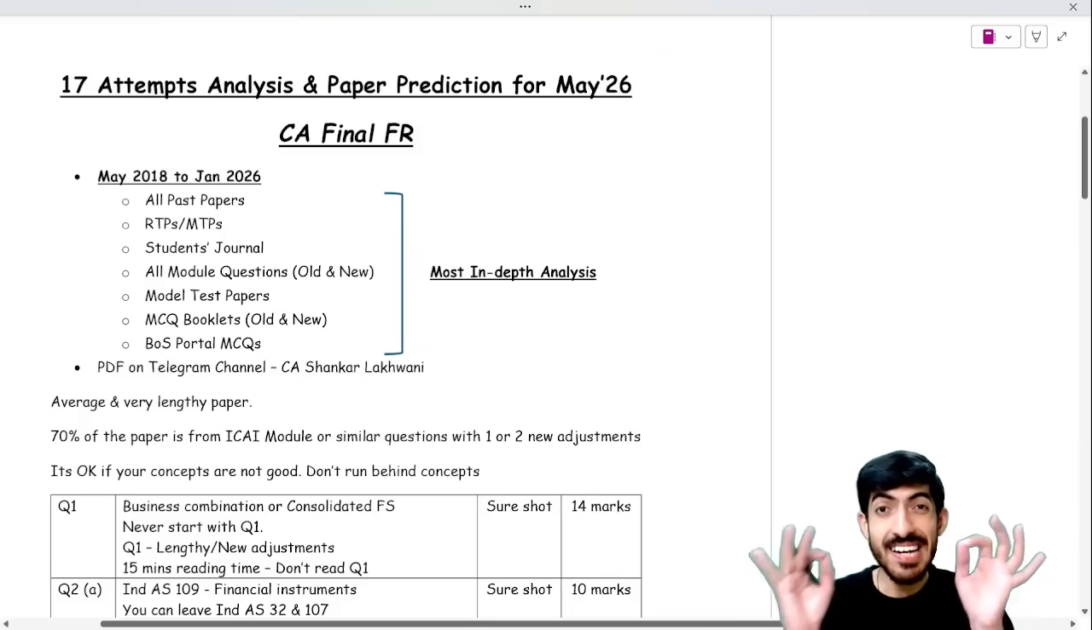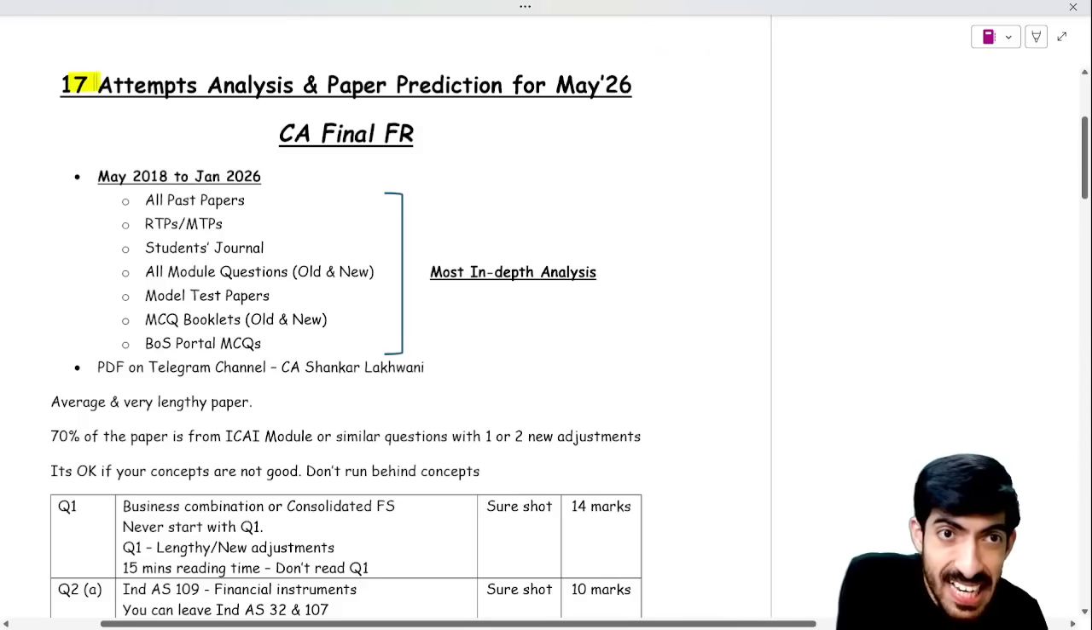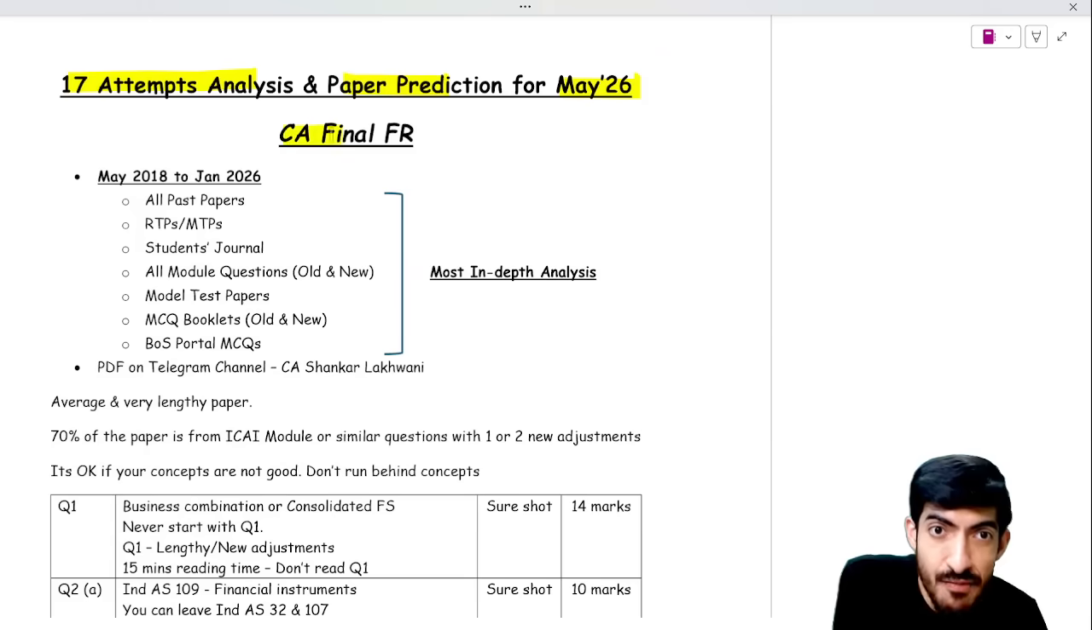Welcome to 110% accurate 17 attempts analysis and paper prediction for May 2026 attempt CA Final FR.